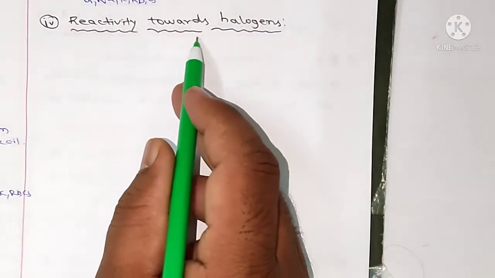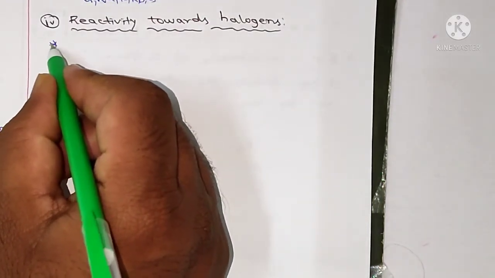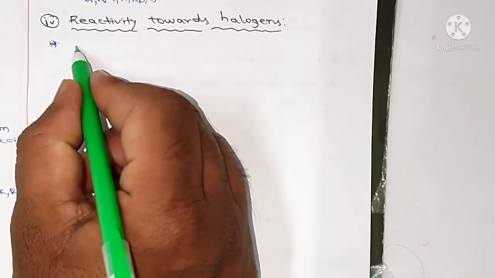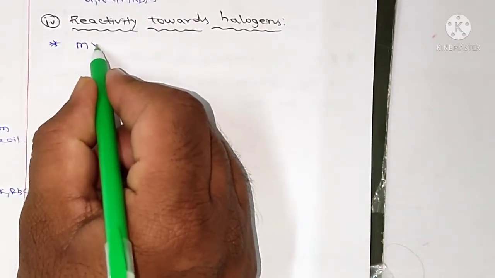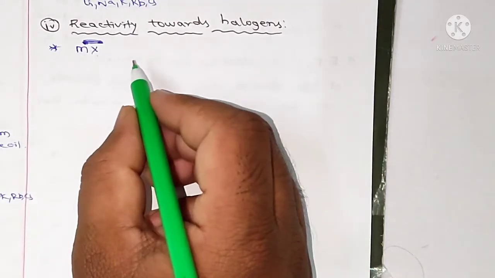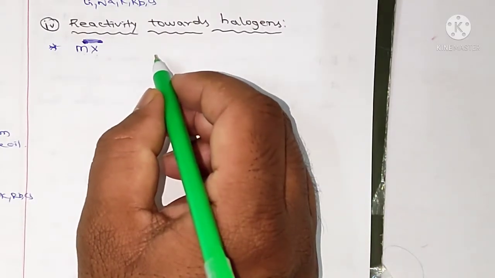Next one, reactivity towards halogens. The alkali metals react with halogens to form ionic halides MX, but lithium halides are covalent due to the high polarization capability of the lithium ion.